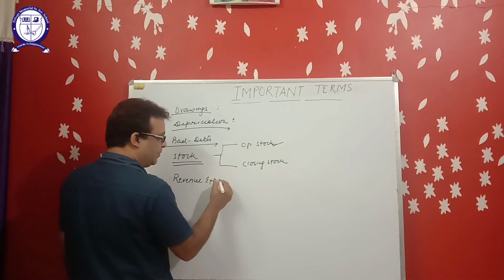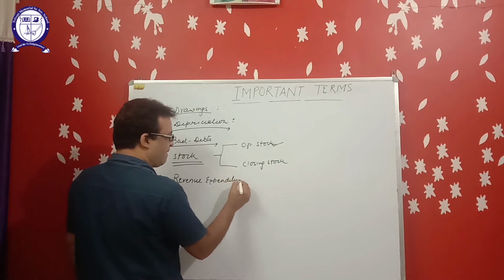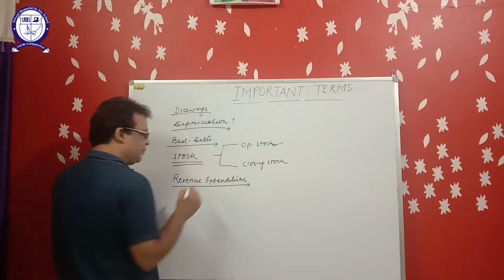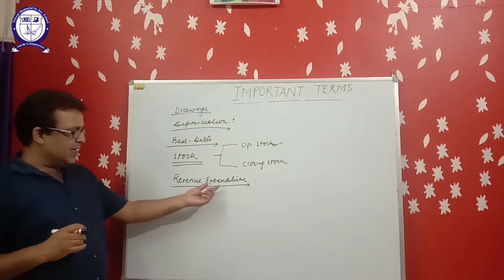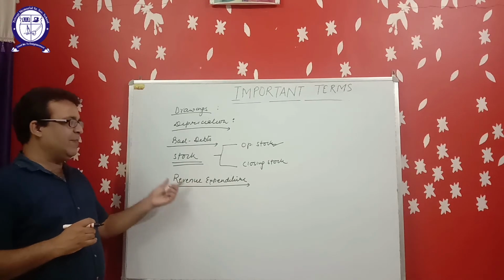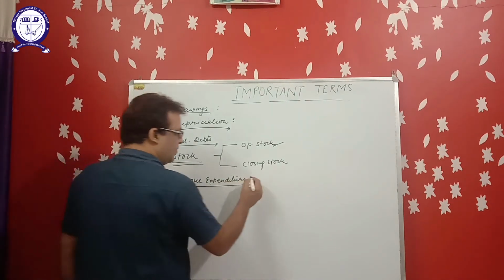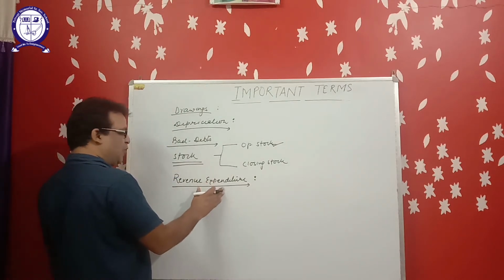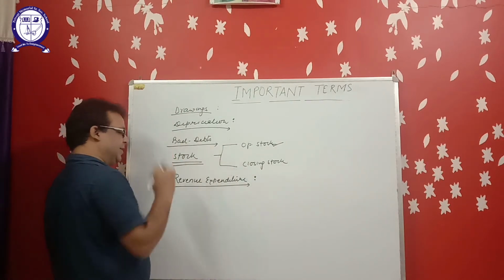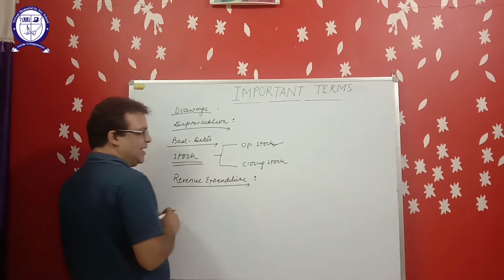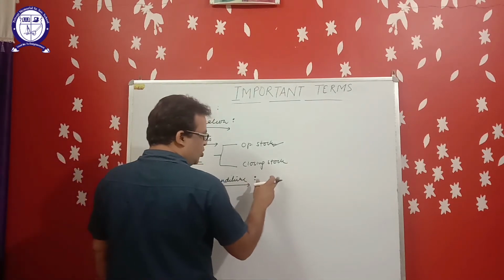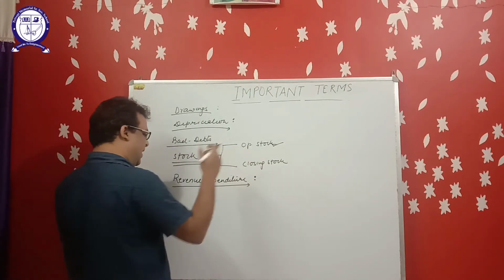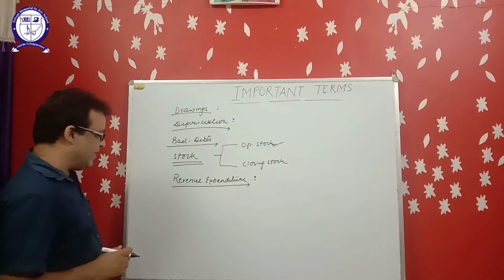Next point, revenue expenditure. Those expenditures which are done on regular basis or which will give us profit only for the current year, known as revenue expenditure. For example, cost of goods sold, wages paid, salary paid, rent paid are the examples of revenue expenditure.